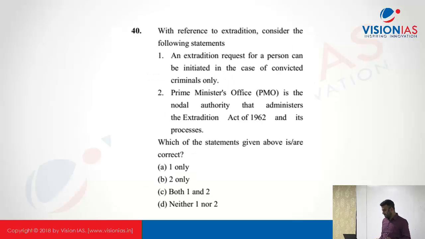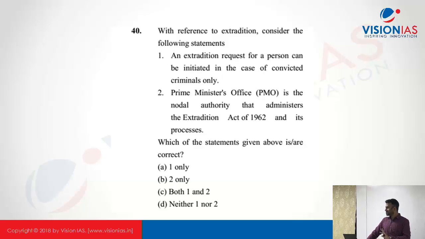Okay. Yeah, extradition. We have it in use mainly because of Vijay Mallya. So coming to this, जो भी extradition होगा, Supreme Court has mentioned this would be not limited to only the convicted person, whoever is under trial. Okay, whoever is accused for certain crime, he can be extradited. But extradition is difficult. We have agreement with only selective countries. We have extradition treaty with 43 countries and extradition arrangement with 10 countries.